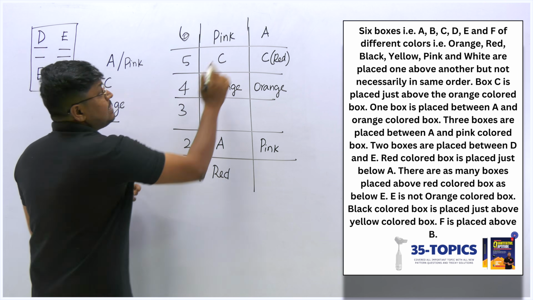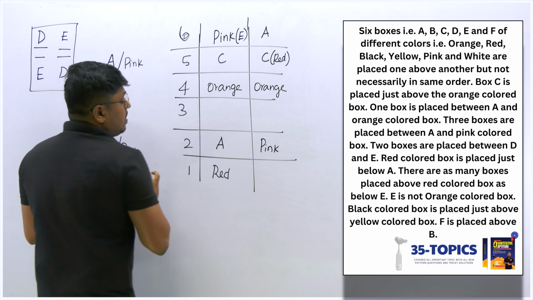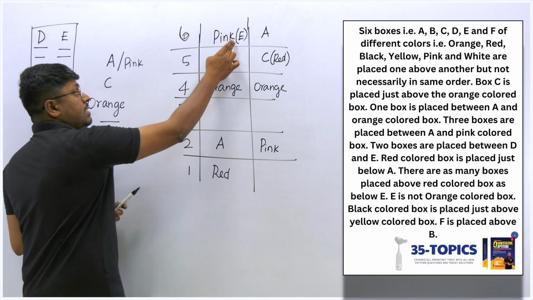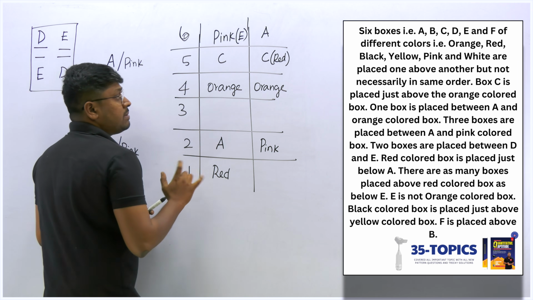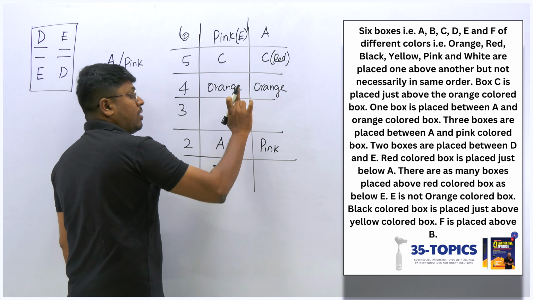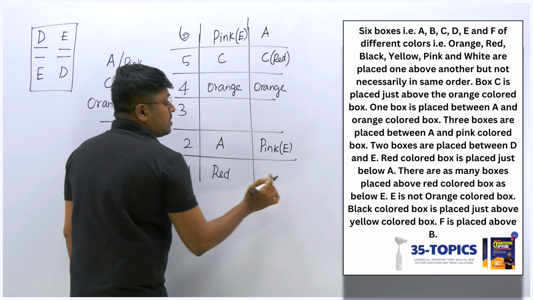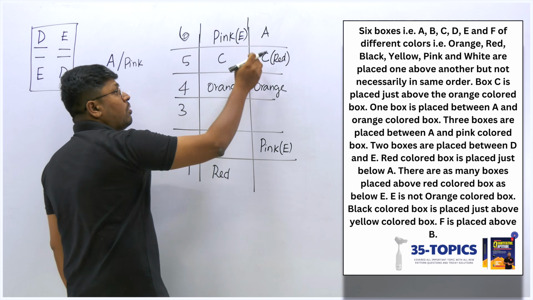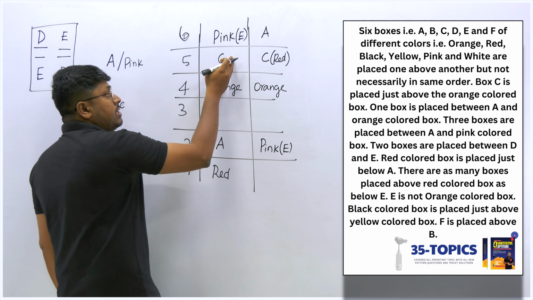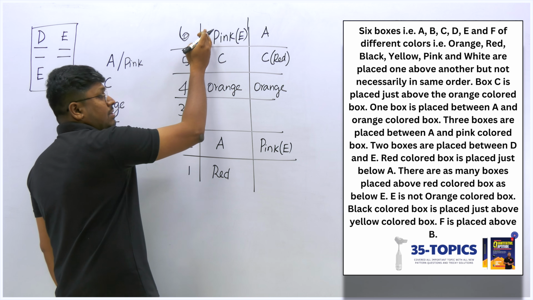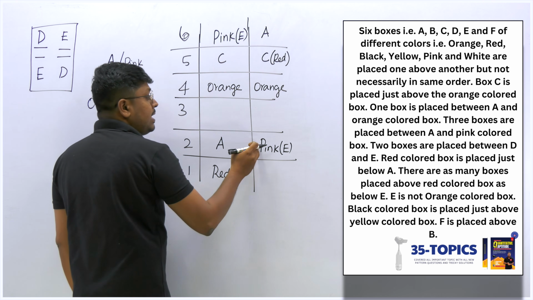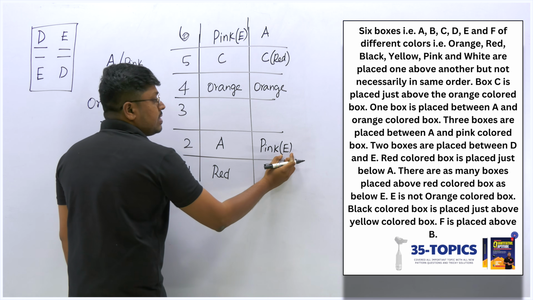So now below E, it should also have 5 boxes. So where should I place E? This is the only chance. Because above red, 1, 2, 3, 4, 5. Below E, 1, 2, 3, 4, 5. So the only chance is that I should fix E here. In this possible diagram, above red, only 1 box. So below E, it should also be 1 box, right? Then the only chance is that I should fix E here. So that is the meaning of that point. The number of boxes above red should be equal to the number of boxes below E. So in this possible case, above red, there are 5 boxes. Below E, there are 5 boxes. Here above red, we have only 1 box. Below E, it should also have only 1 box. So the only chance is I should fix E here.